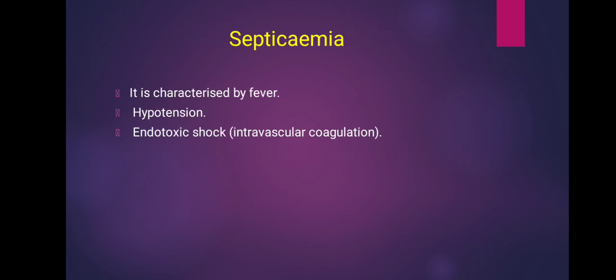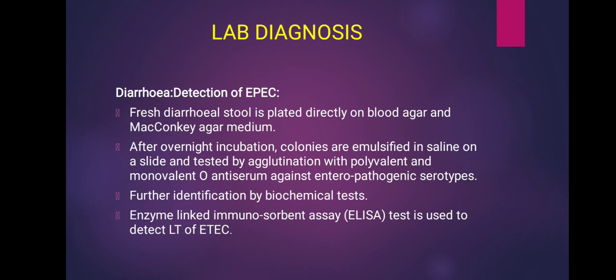And next is the septicemia. Septicemia is actually the bloodstream infection or blood poisoning. It is characterized by fever, hypotension, endotoxic shock. And next we will see the lab diagnosis.